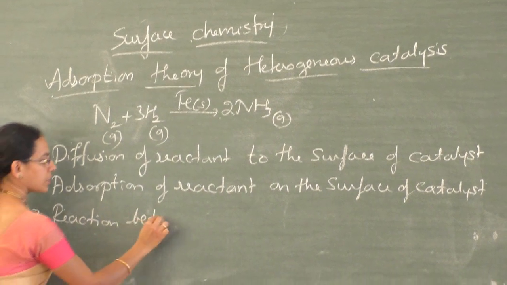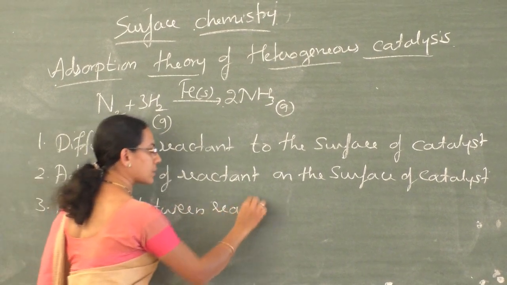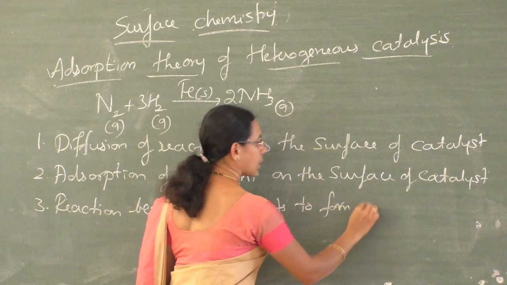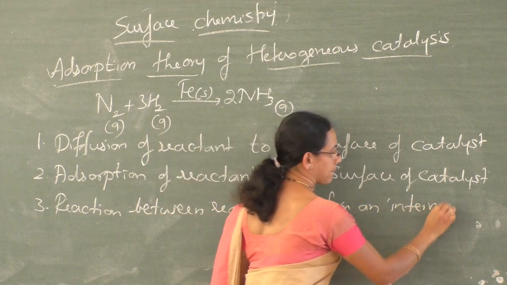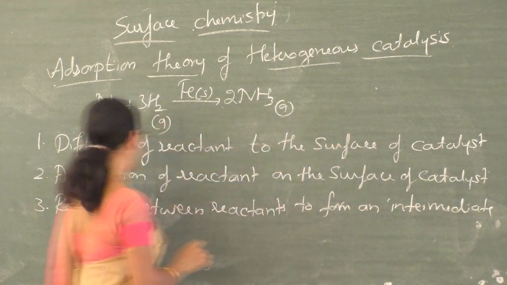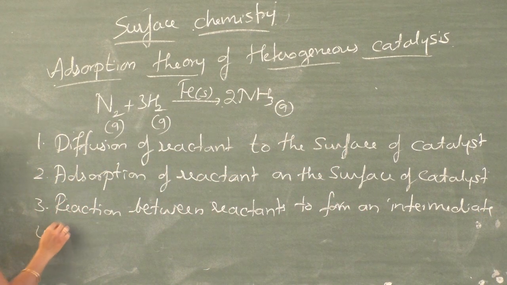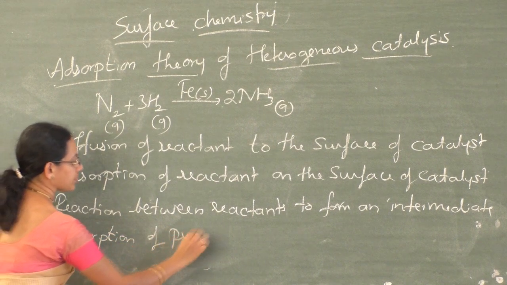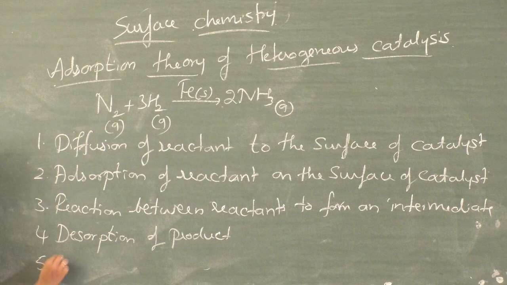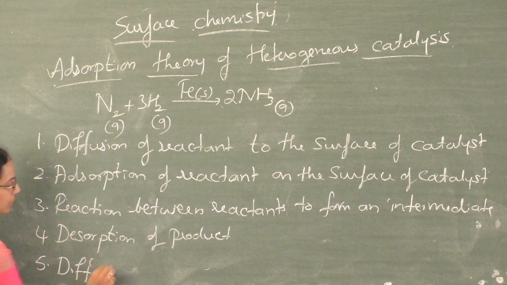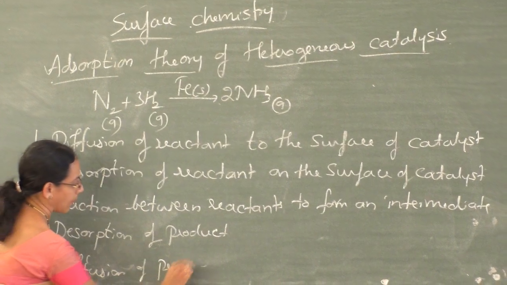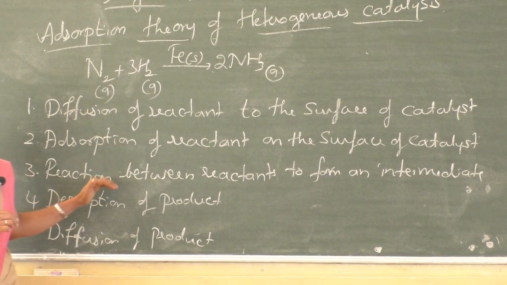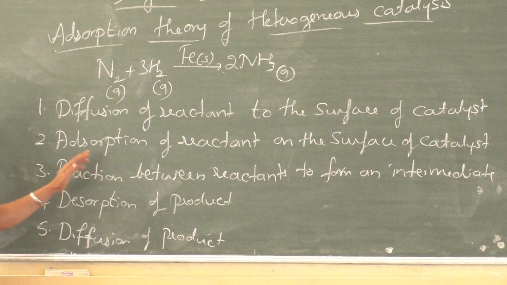And the third step is reaction between reactants to form an intermediate. The fourth step is desorption of product. And the last step is diffusion of products. So these are the 5 steps involved in heterogeneous catalysis based on modern adsorption theory.